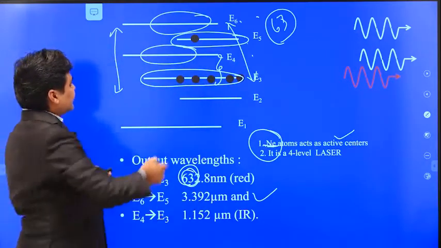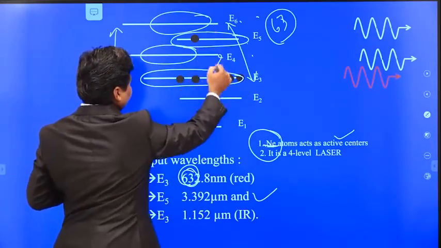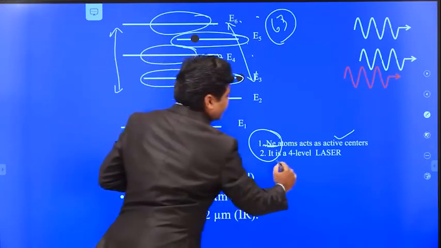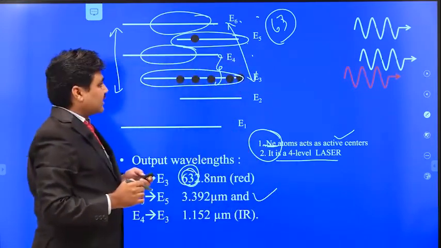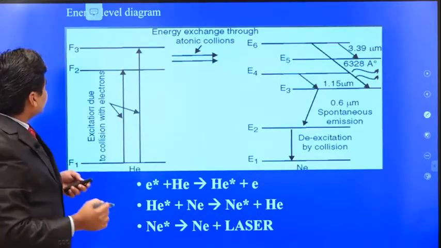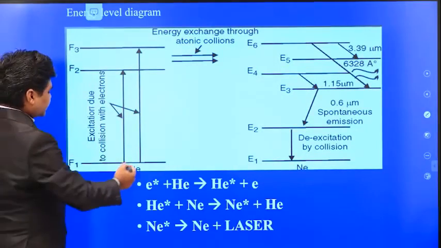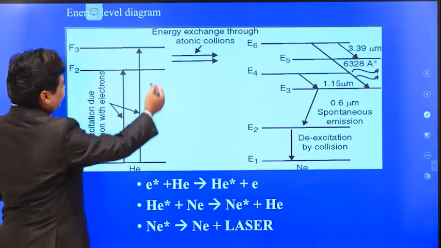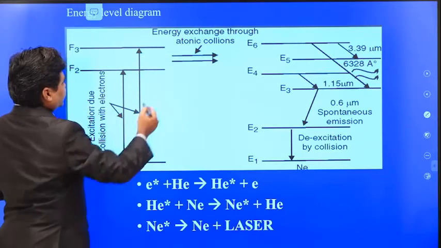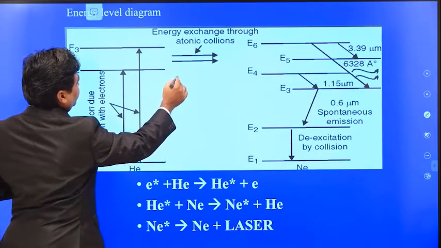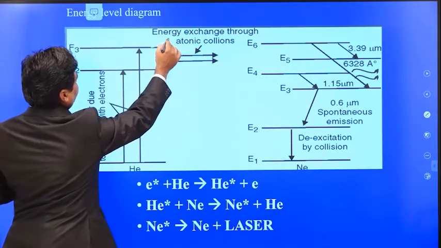Since four energy levels are involved in the laser transition, we call it a 4-level laser. This is the energy level diagram. This is the helium energy levels F1, F2 and F3, at 19.81 and 20.61 electron volts.